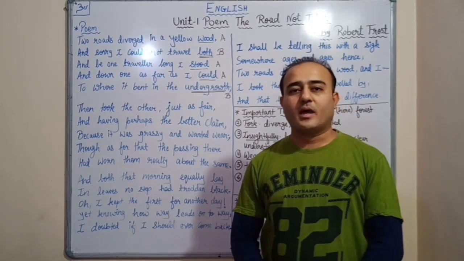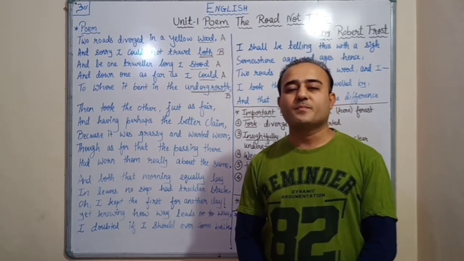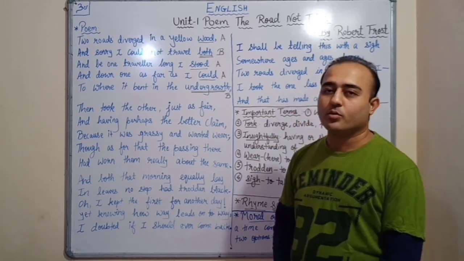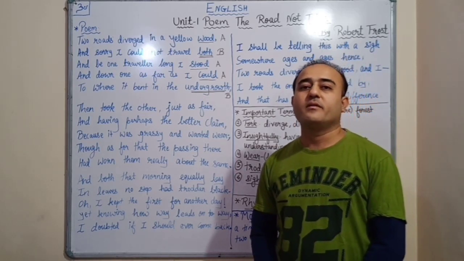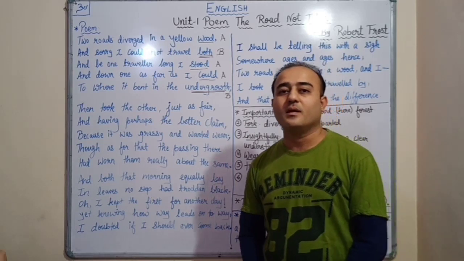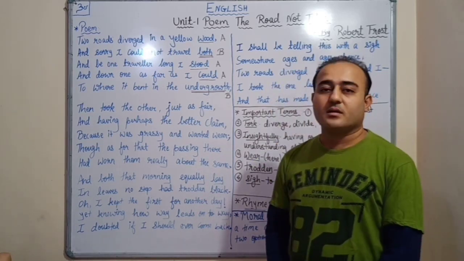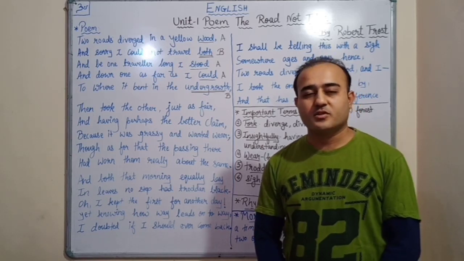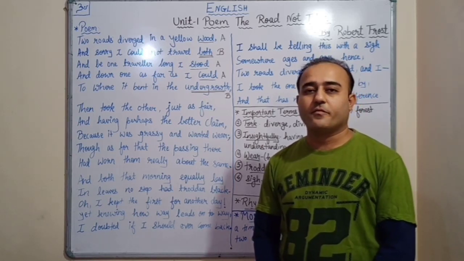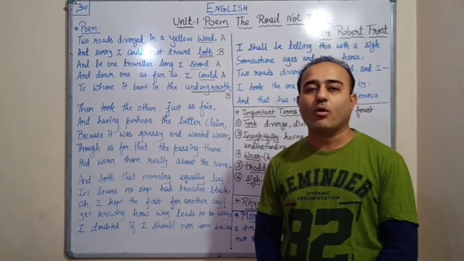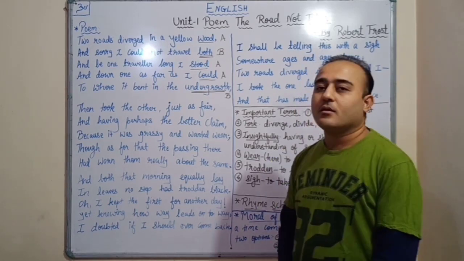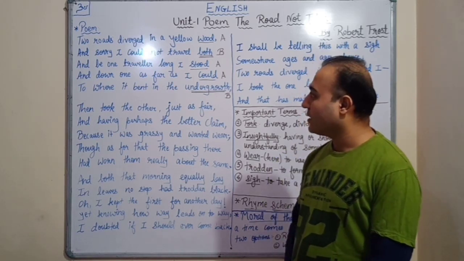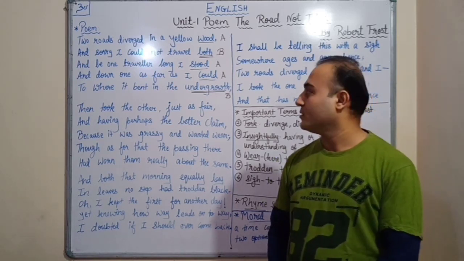Okay, now I will read out the poem to explain it to you. Two roads diverged in a yellow wood. Two roads means different journeys of a life. Yellow means the decomposed leaves which are shed from the trees due to the autumn season. Wood here means forest. And sorry, I could not travel both.